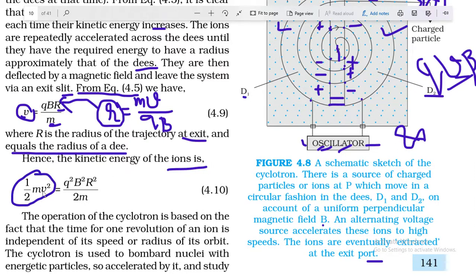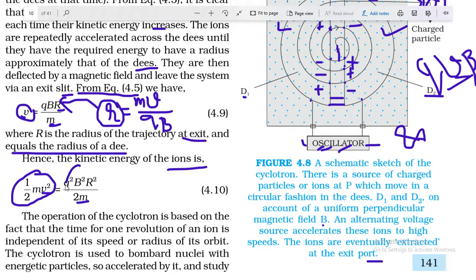Now you can replace this V by this quantity QBR upon M, because these are known for these systems. The charge of the particle is known, the magnetic field applied is known, the radius of D is known, and the mass of the charged particle is known. So you can write 1 by 2m, Q square B square into R square.